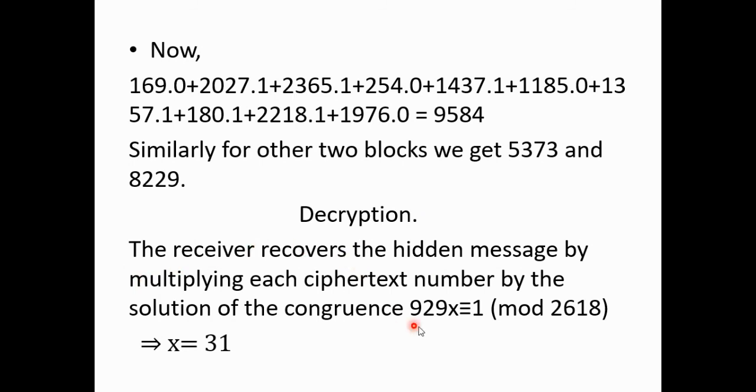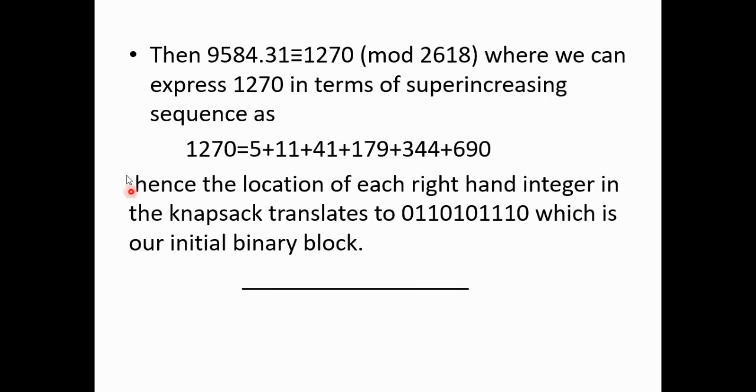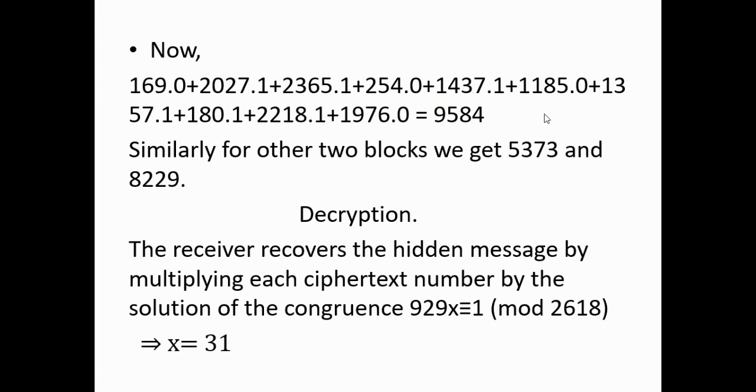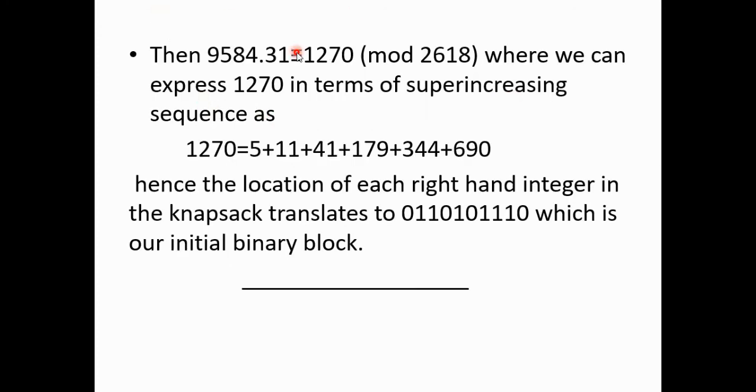Let's see. The receiver recovers the hidden message by multiplying each ciphertext number by the solution of this congruence: 929x congruent to 1 under modulo 2618. By the Euclidean algorithm, find the inverse of 929. That will be 31. Now multiply every number. The first is 9584. Multiply by 31, then under modulo 2618, this is 1270.